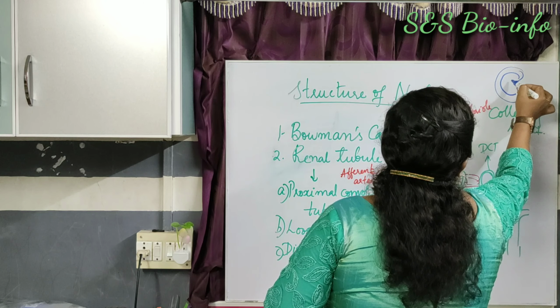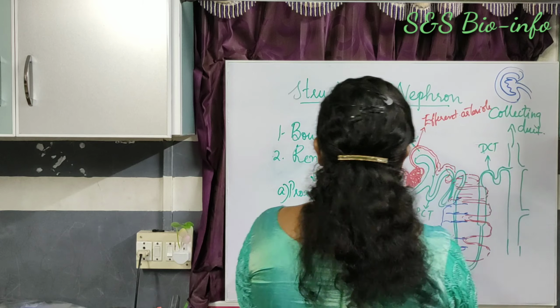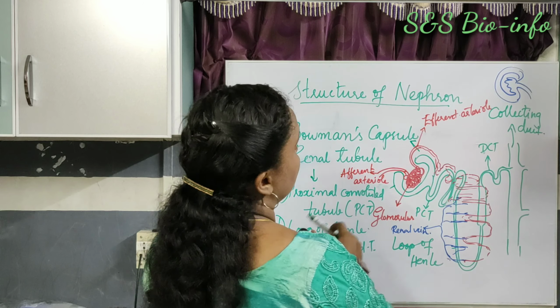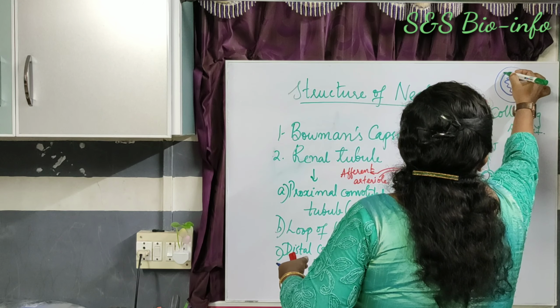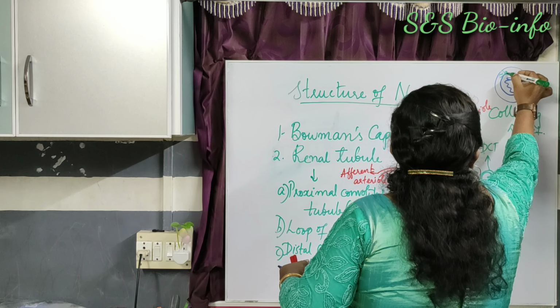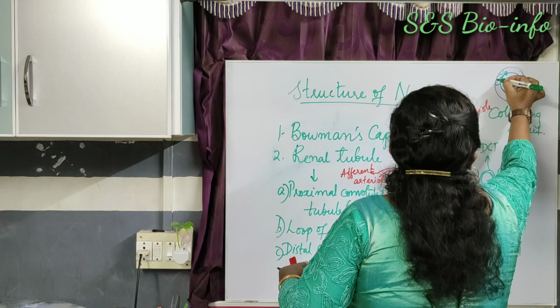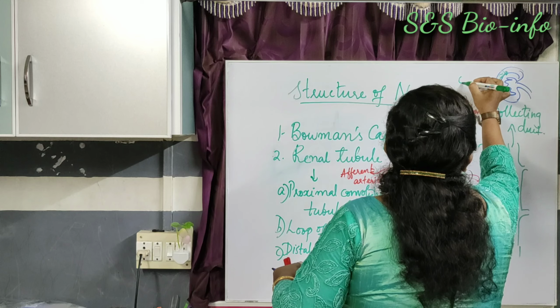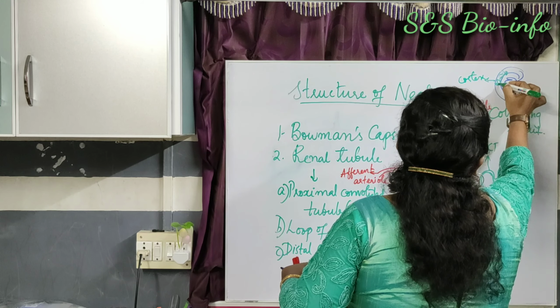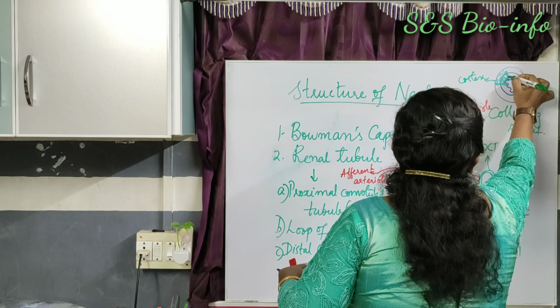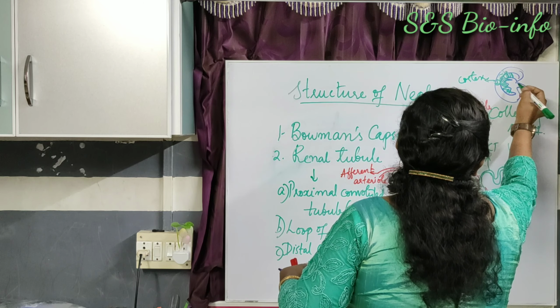So it has outer cortex and inner medulla. Here the Bowman's capsule and the PCT, DCT are located in the cortex region, while the U-shaped Henle's loop is located in the medullary region.